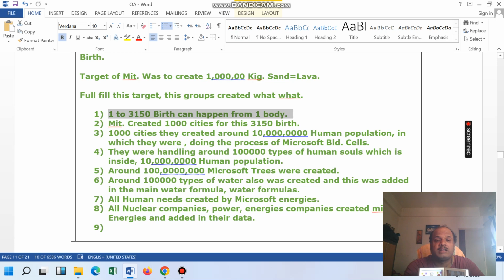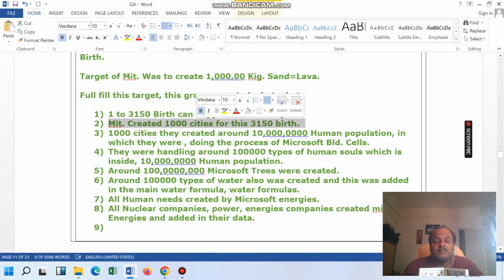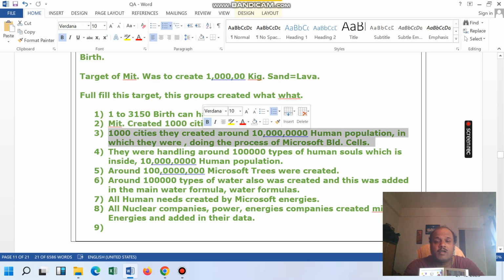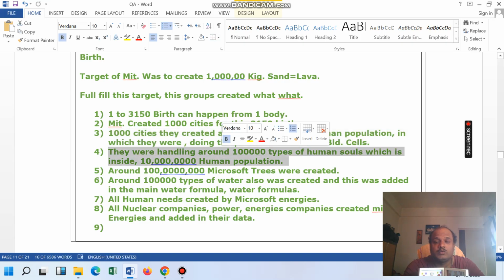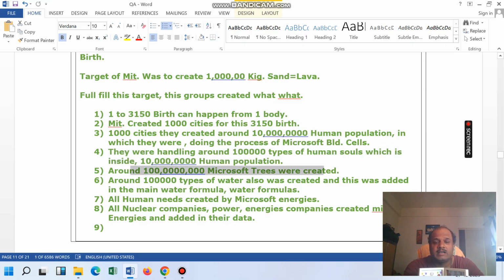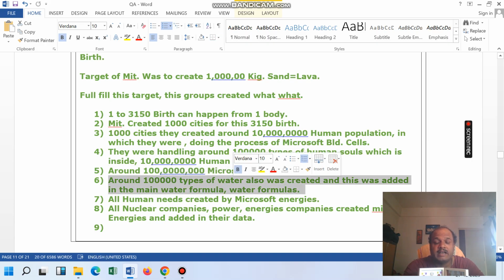First, 350 births can happen from one body. Microsoft created 1000 cities from 3150 births. In 1000 cities, they created around 10 lakh human population. They were handling around 1 lakh types of human souls inside the human body. Around 100 crore Microsoft trees were created. Around 1 lakh types of water were created and the 1 lakh types of water formula were added into the main formula of water.